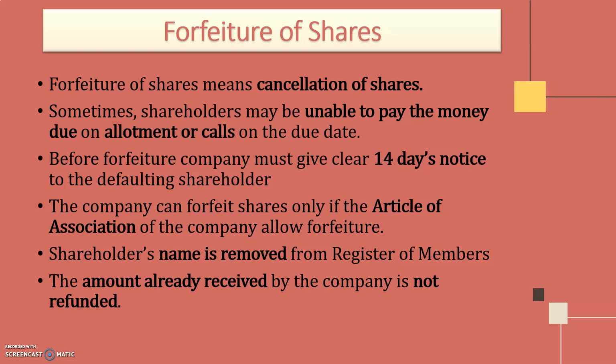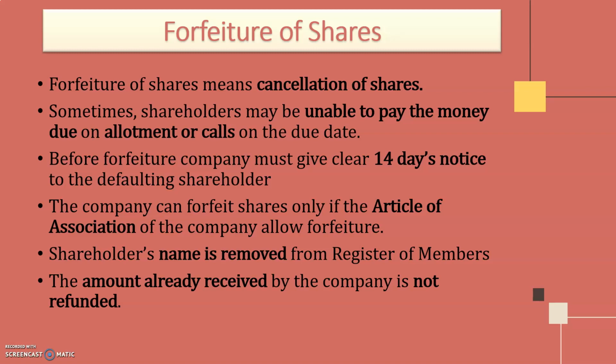And it happens when the shareholders are unable to pay the money which is due on allotment or calls on the due date, in spite of frequent reminders. So such shares will be cancelled. Before the shares are cancelled, the company should give a clear 14 days notice to the defaulting shareholder, stating that their shares are going to get cancelled, and that's a chance for them to make the payment.